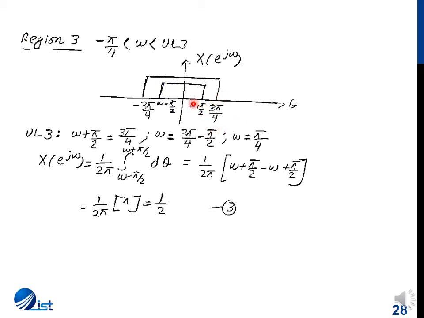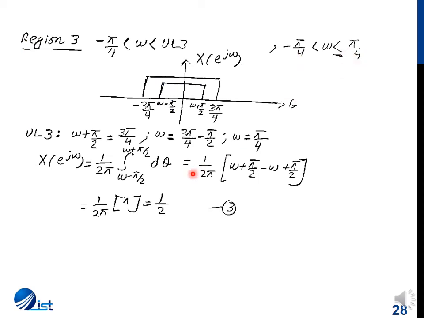After this, when omega plus pi by 2 is greater than 3 pi by 4, this end goes out and we will not have a full overlap. So when we solve this expression, we have omega equal to pi by 4. So our range modifies as omega between minus pi by 4 and plus pi by 4.